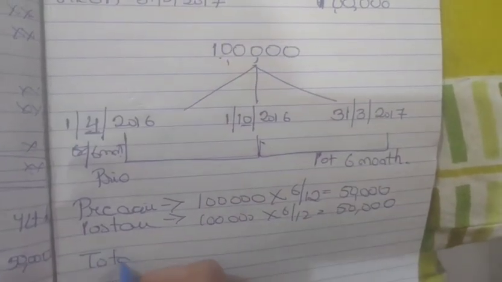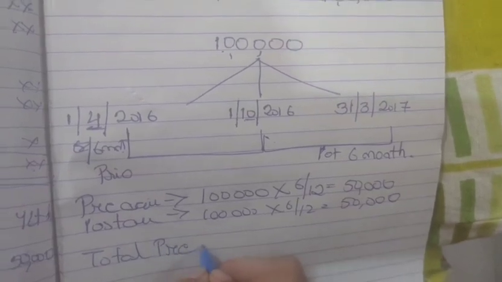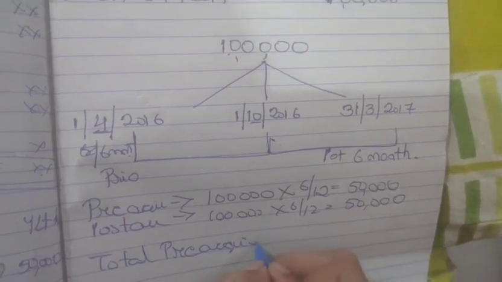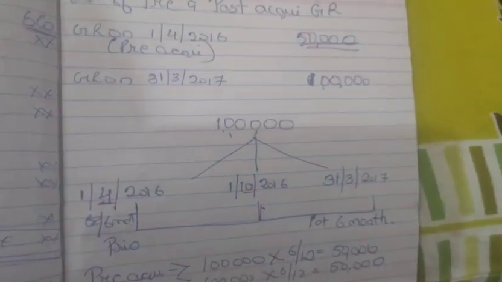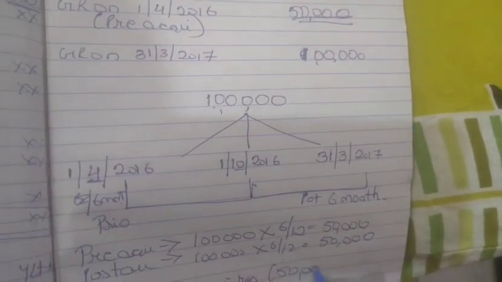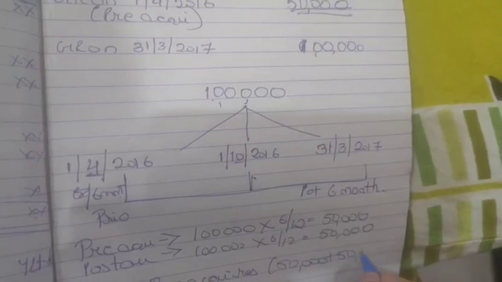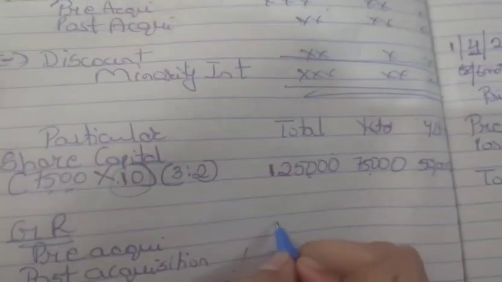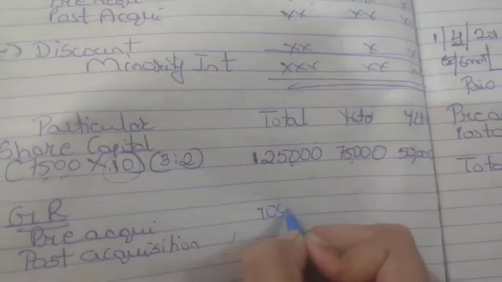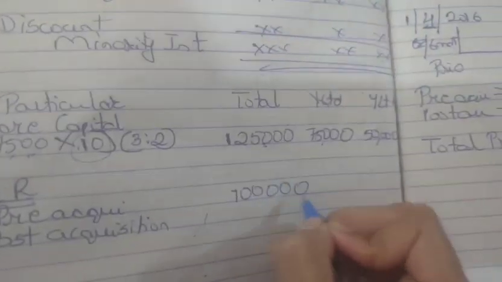So total pre-acquisition reserve is 50,000, that is your opening, plus 50,000 of the current year. So in total we are having 1 lakh as pre-acquisition reserve.